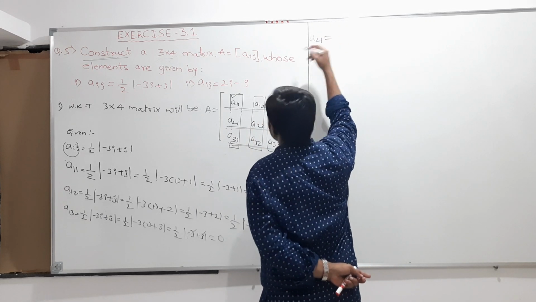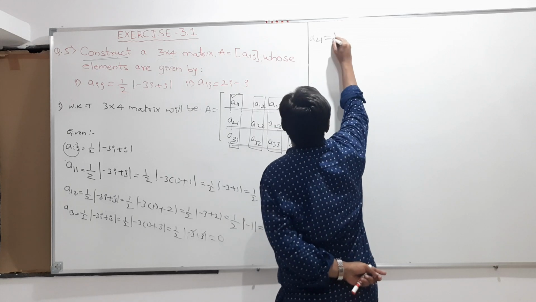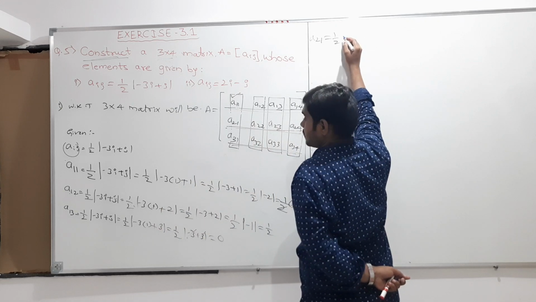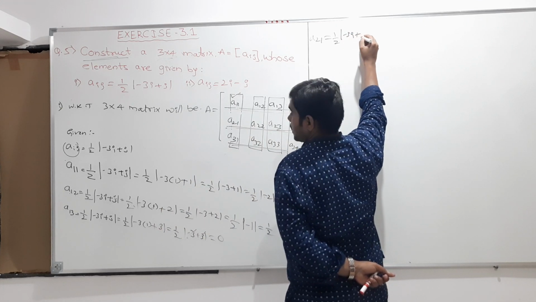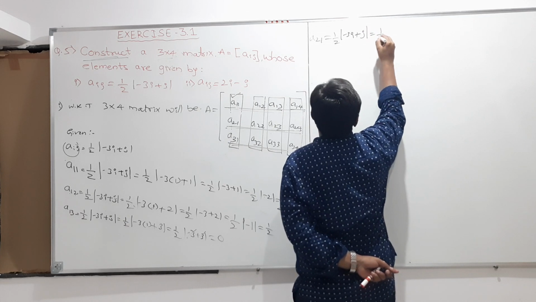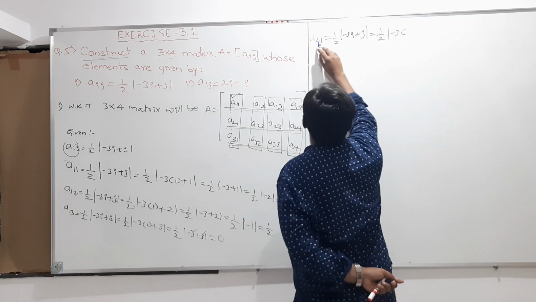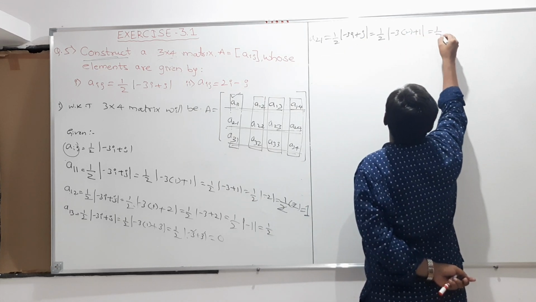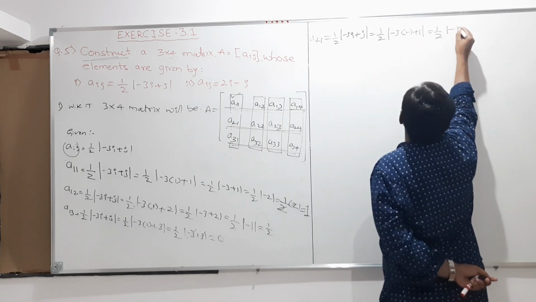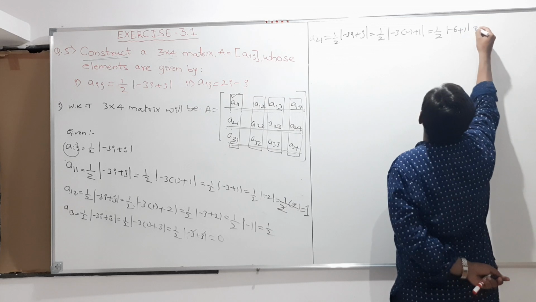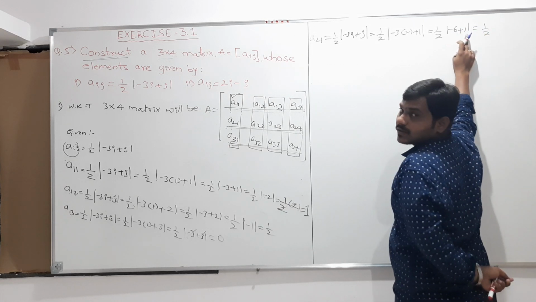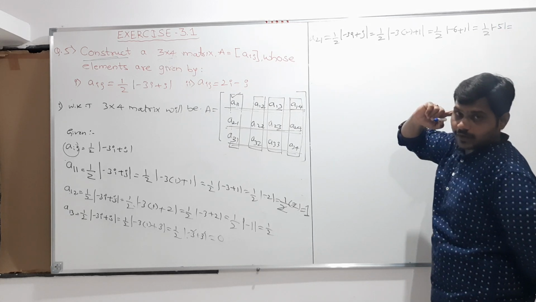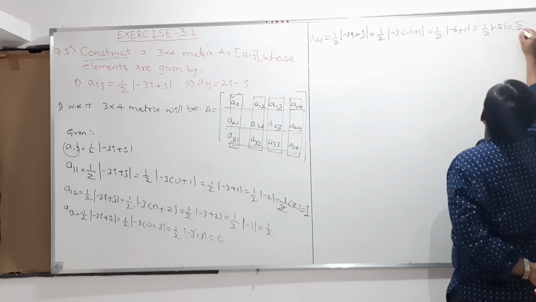So therefore a21 is equal to half into |-3i + j|. Instead of writing this formula directly, I'll write the elements only: half into |-3 into i value, which is 2, plus j value, which is 1|. So half into modulus of -6 plus 1, which is half into modulus of -5. Inside the modulus, I am taking it as plus 5. So therefore 5 by 2.